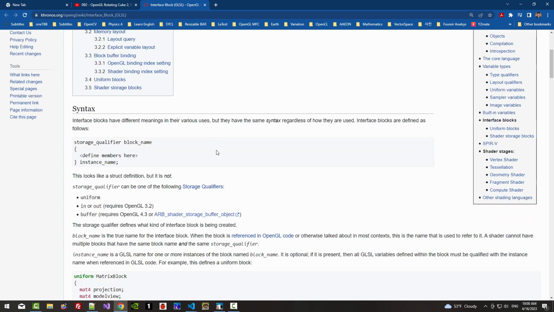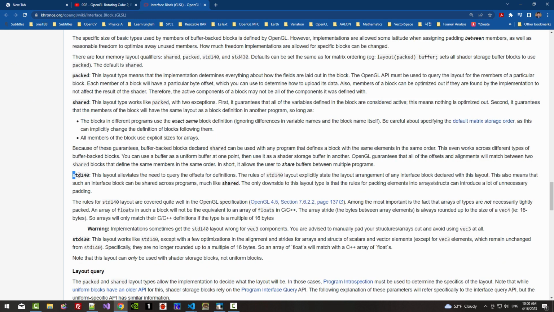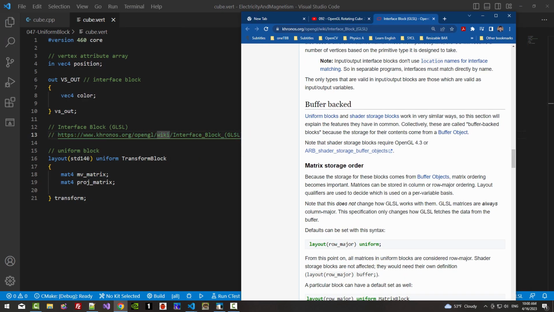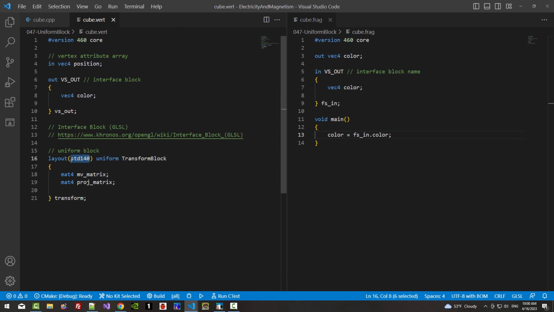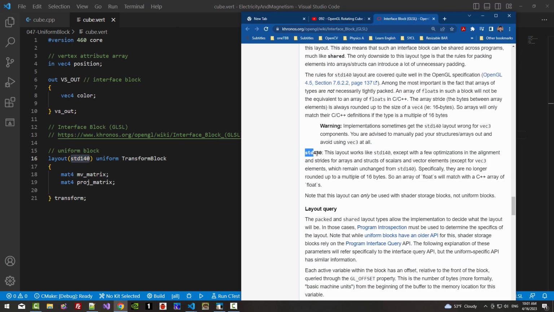If you scroll down, you can find memory layout. We are using std140 for uniform block. Here we can also find std430.